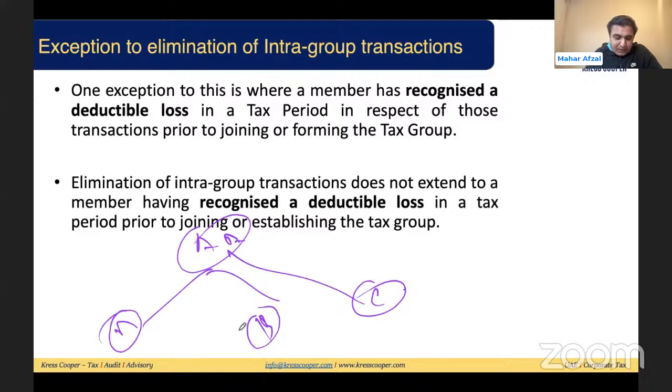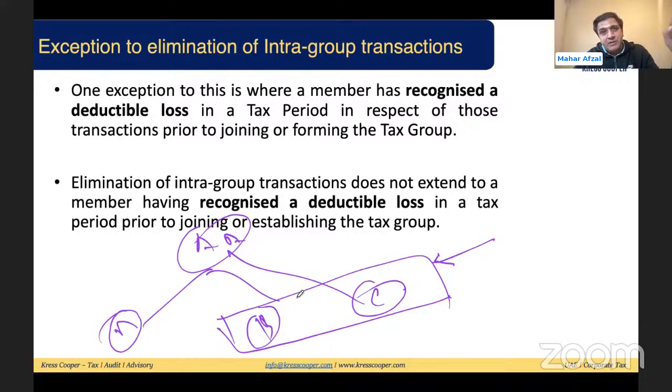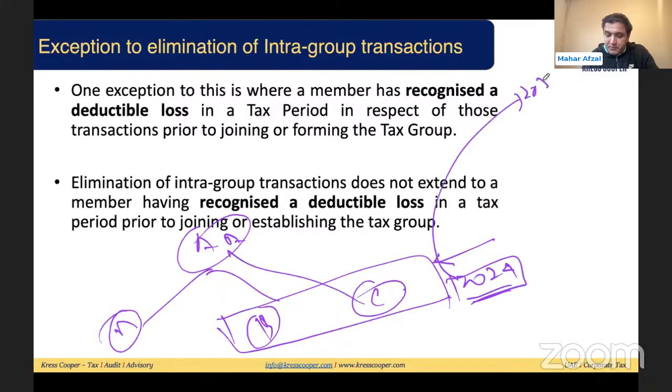Before entering into the group, assume there was a transaction between B and C. This transaction occurred before entering into the tax group. So assuming in 2024 they entered into one transaction, then in 2025 they entered into the tax group. Due to this transaction, B has booked a deductible loss, and we know that B can carry forward the losses.